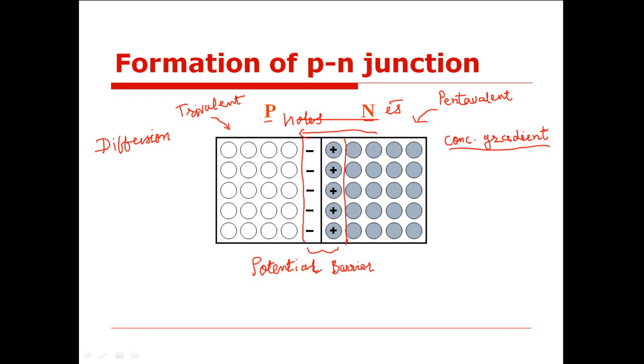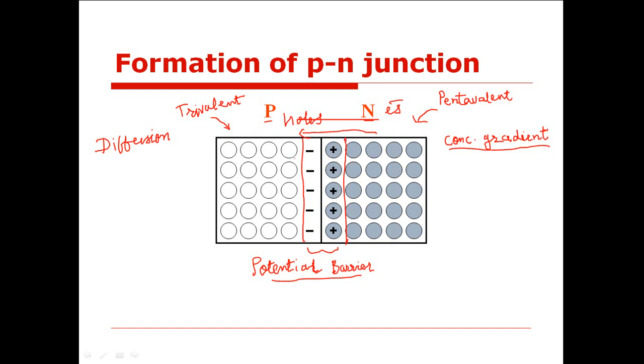No, because an electron being a negatively charged particle will be repelled by the layer of negatively charged ions in this region. Similarly, can the diffusion of holes from P side to N side be possible? No. The diffusion of holes from P side to N side is prevented by the layer of positively charged ions, because you know that like charges repel each other.